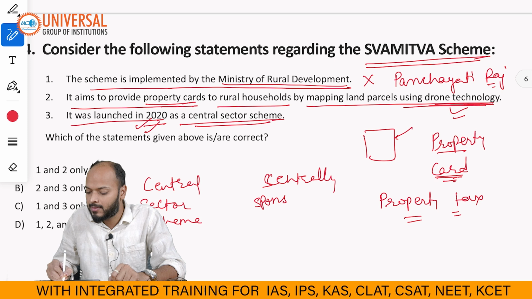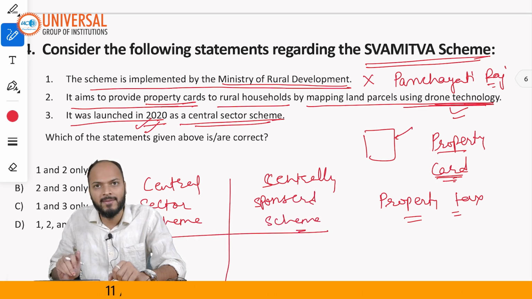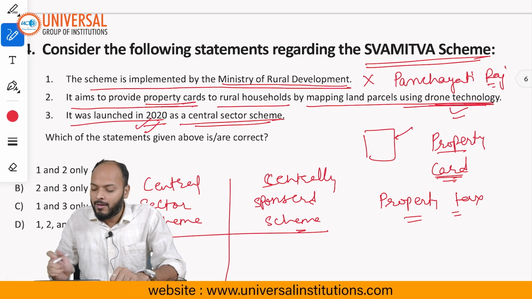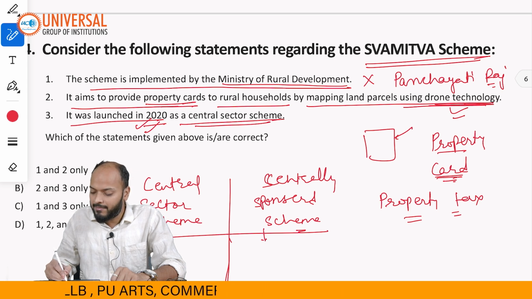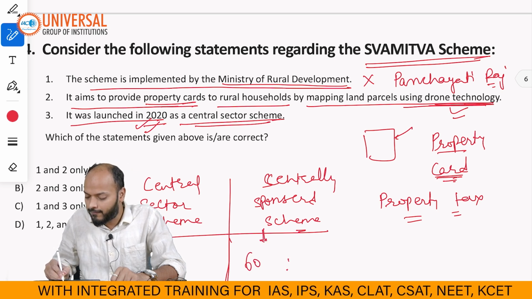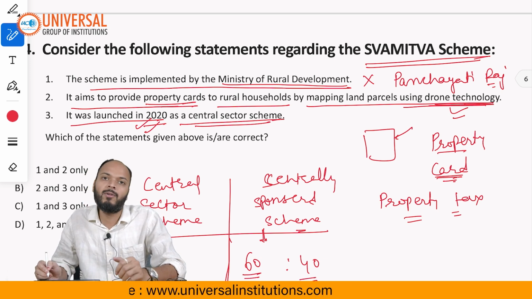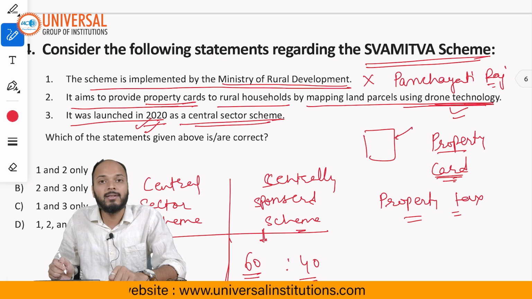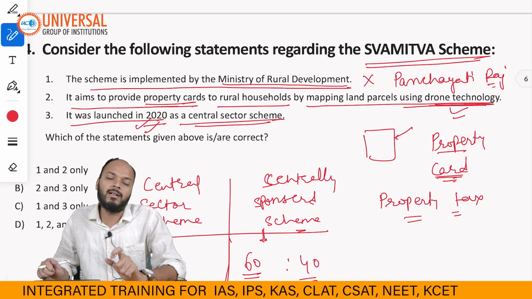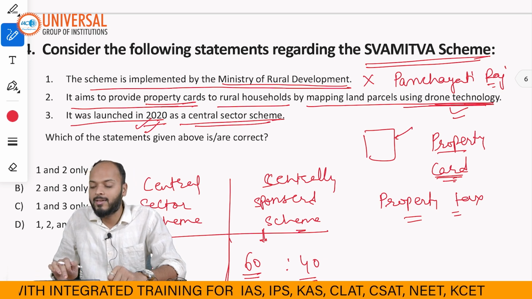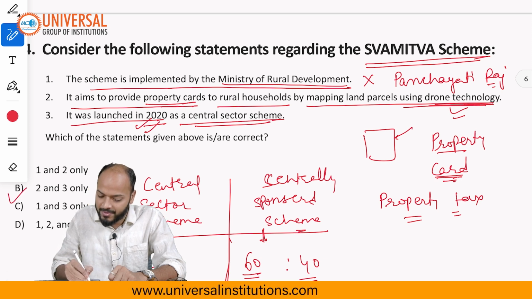What is the difference between the two? Both schemes are designed by the central government and implemented by the state government. In a centrally sponsored scheme, the funding pattern is 60-40: the central government gives 60% of the fund, and 40% is borne by states. In central sector schemes, all 100% funding is given by the central government. So the Swamitva scheme is a central sector scheme. Because statement 1 is incorrect, the answer would be option B.